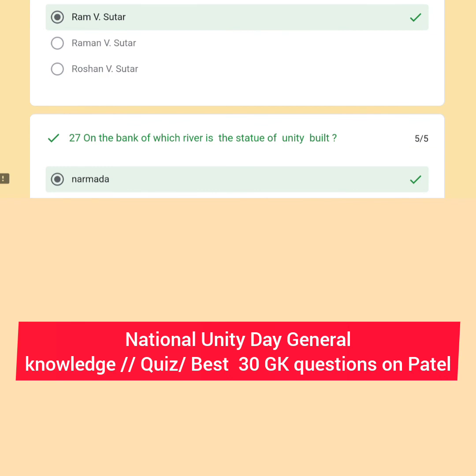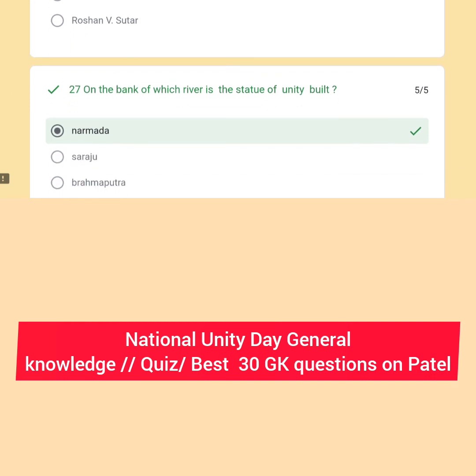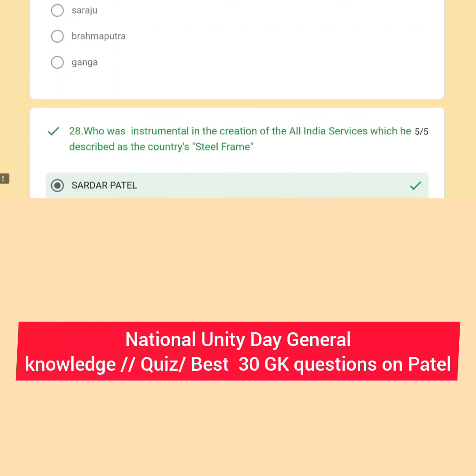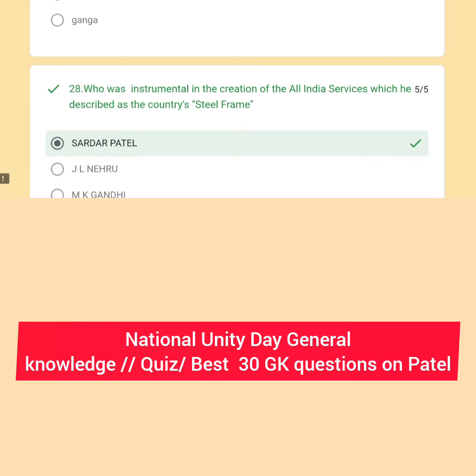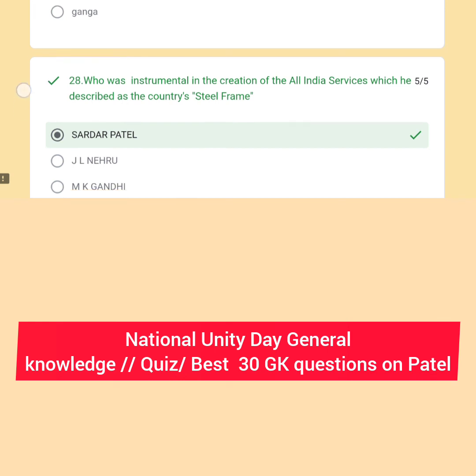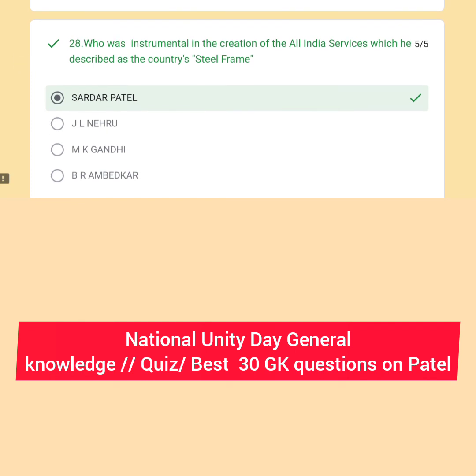And on question number 27, on the bank of which river is the Statue of Unity built? That is the Narmada River. Who was instrumental in the creation of the All India Services, which he described as the country's steel frame? Sardar Vallabhbhai Patel. All India Services means all the administrative services, the Indian Administrative Service, that are creations of Sardar Vallabhbhai Patel, and which is called the steel frame of Indian democracy.